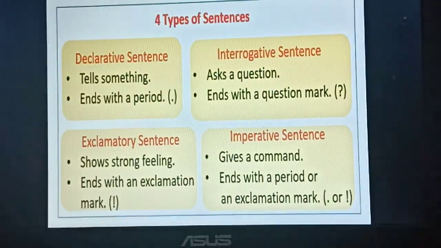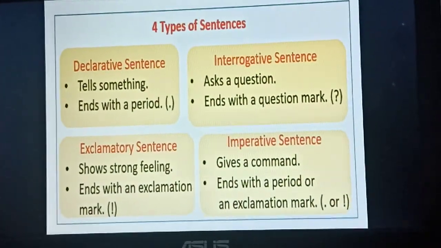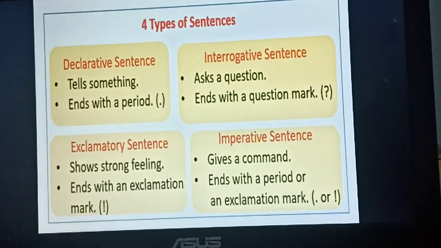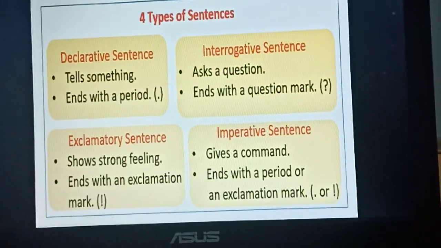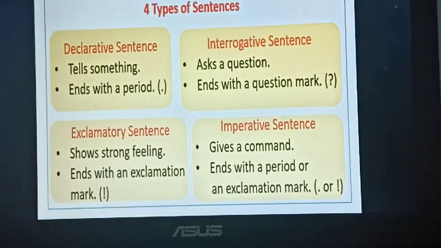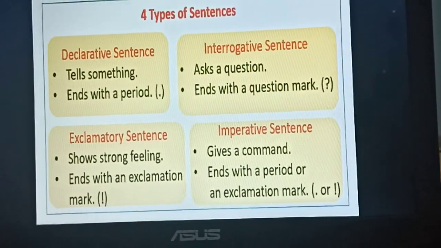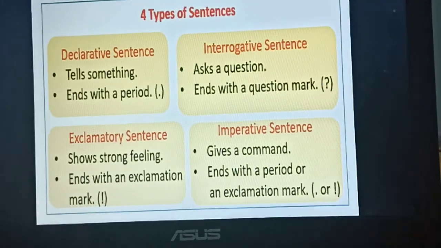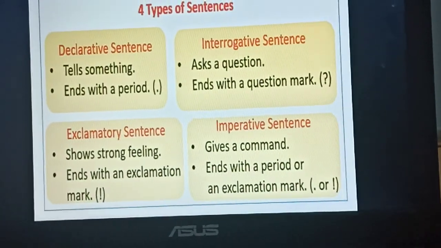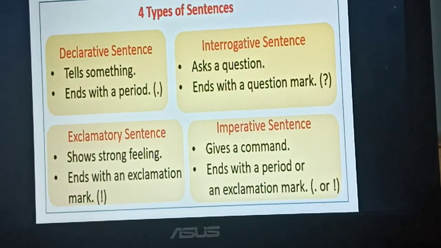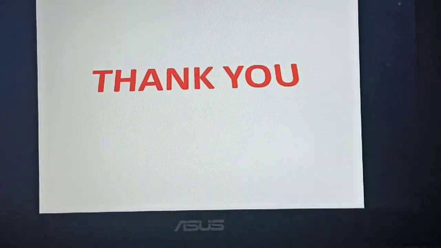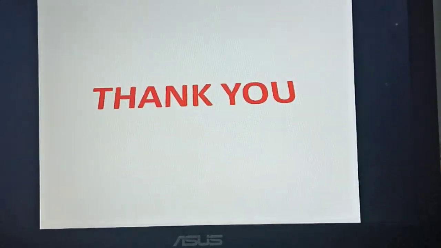The same thing, children, we have given in short. So declarative sentence tells something, ends with a period. Period means full stop. Interrogative sentence asks a question, ends with a question mark. Okay, exclamatory sentence shows strong feeling, ends with an exclamation mark. Imperative sentence gives a command, ends with a full stop, period, or an exclamation mark sometimes. Okay, so I hope you understand this.